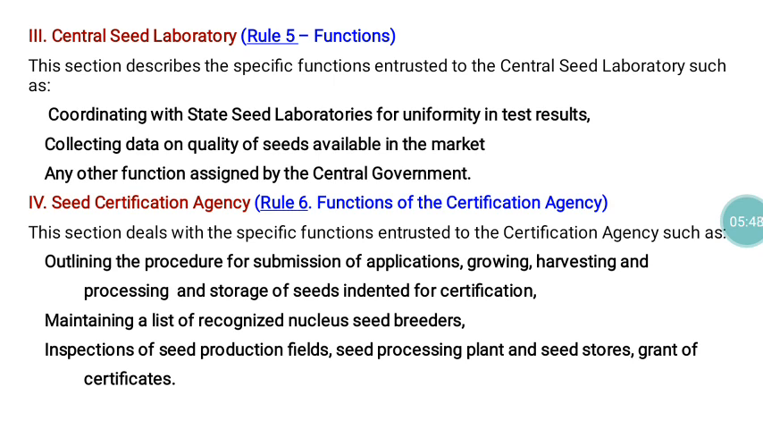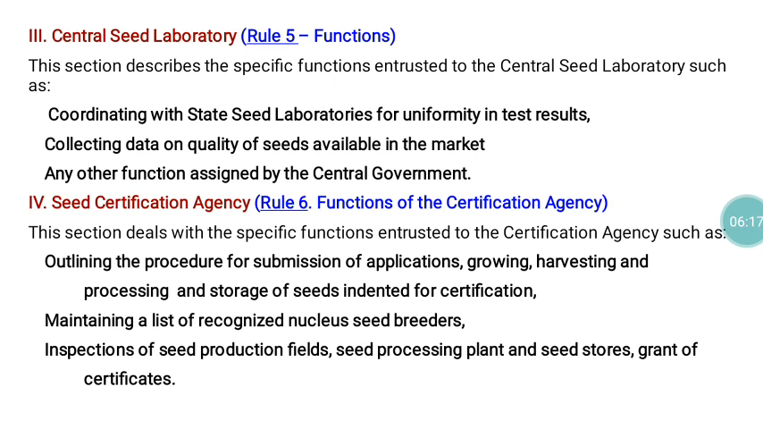Then Part 4 mainly deals with the seed certification agencies, mainly the functions of the certification agency. Under Section 5 only, rule number 6 is there. That rule number 6 mainly deals with the functions of the certification agency. The main functions of the certification agency are outlining the procedures for submission of applications, growing of the crops, harvesting of the crop, and processing and storage of seeds intended for certification. That is the first function of the seed certification agency.